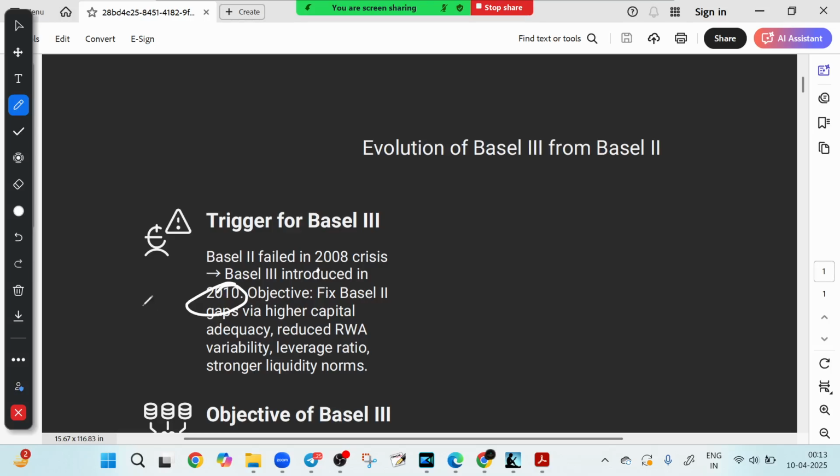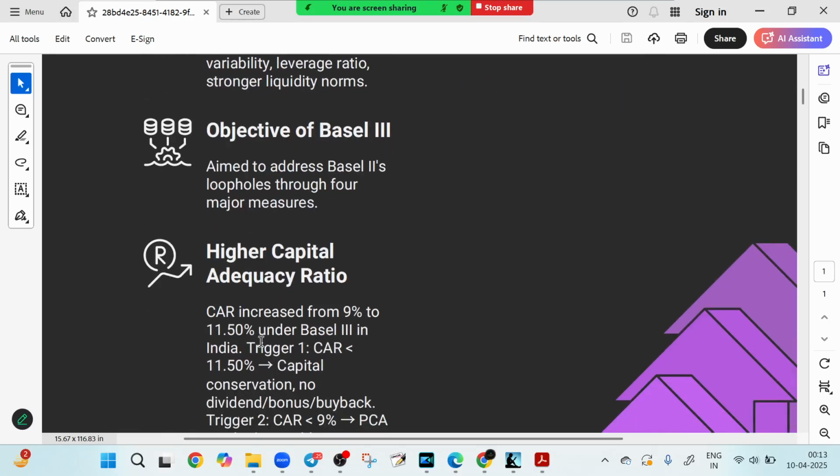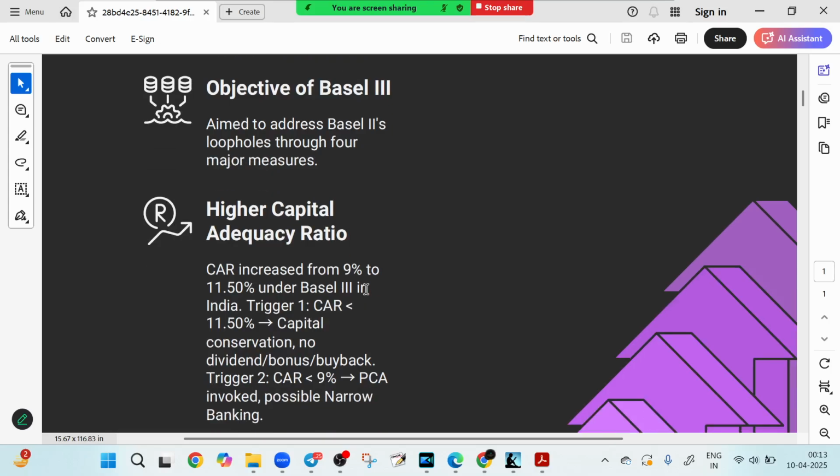What was the objective of BASEL 3? I hope the trigger point is clear now, that it was nothing but the 2008 crisis. The objective was to fix the loopholes in BASEL 2 by strengthening 4 key pillars. Yes, there were 4 major measures: capital adequacy, risk weight variability, leverage control, and liquidity strength.